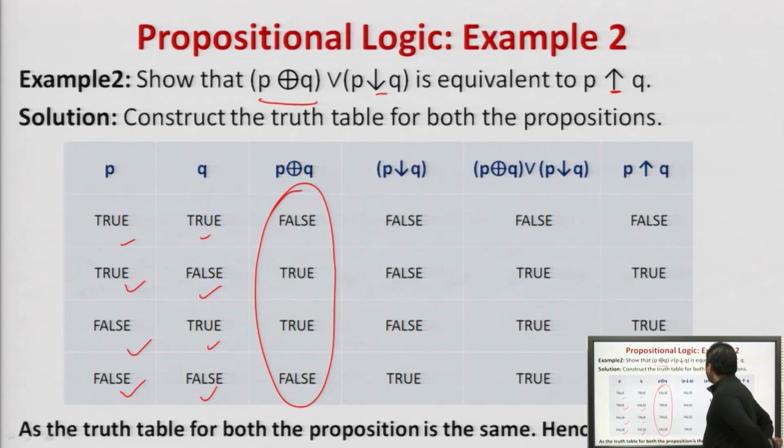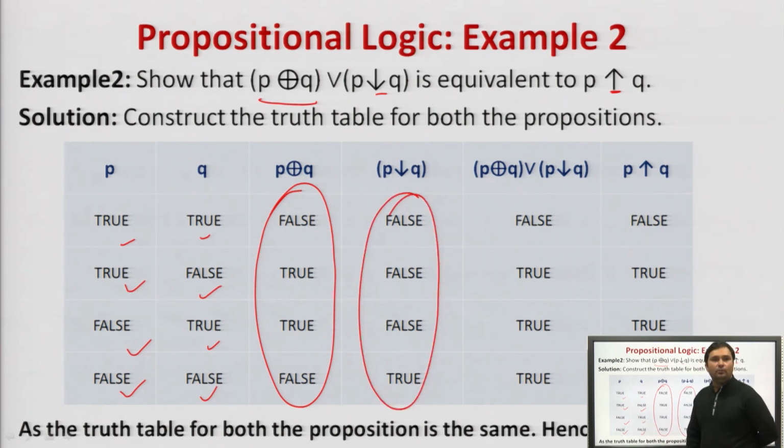Now this is the NAND operation, the negation of AND. AND here gives true, false, false, false, so the negation of AND will be false, true, true, true. Agreed? Similarly, we will perform OR of this, so the OR will be true, true, true, and false for the first row.